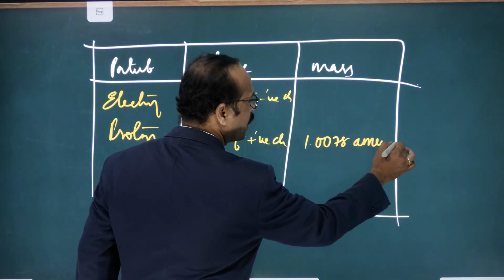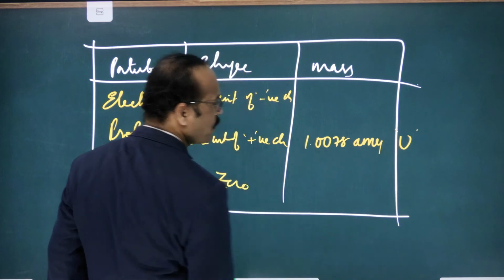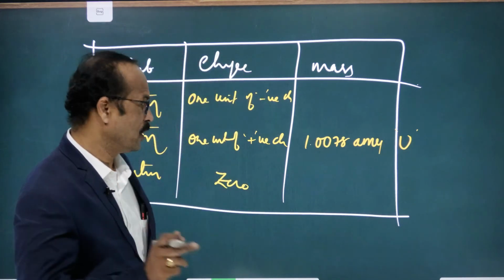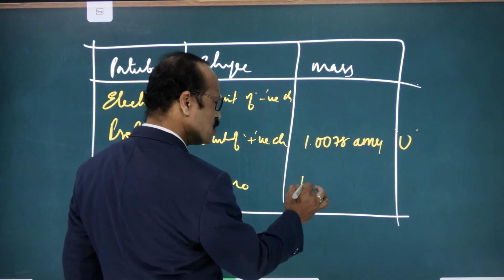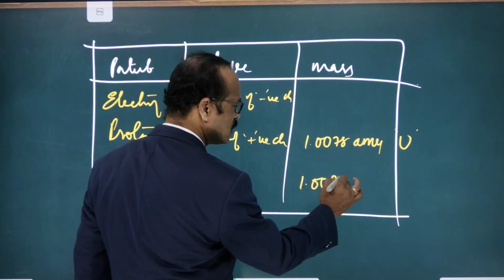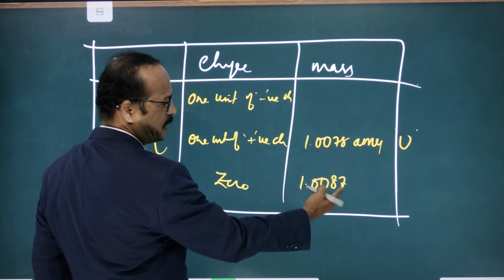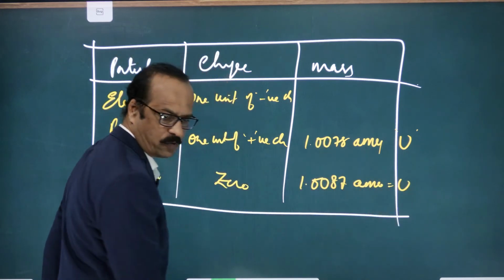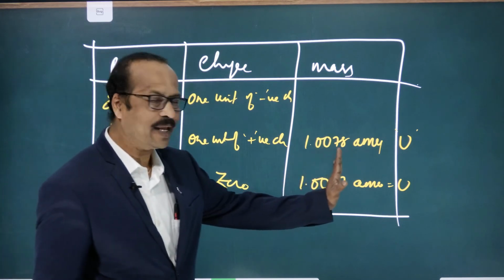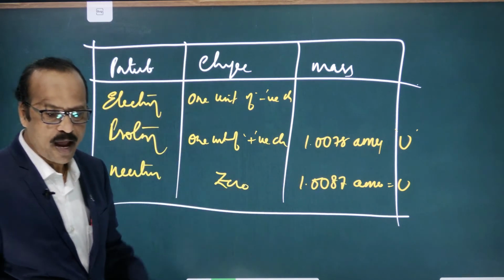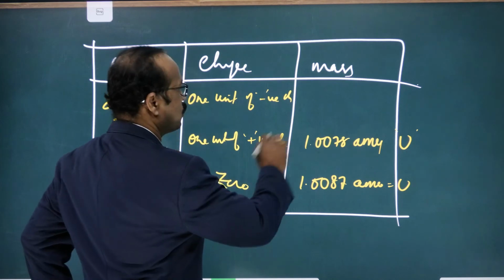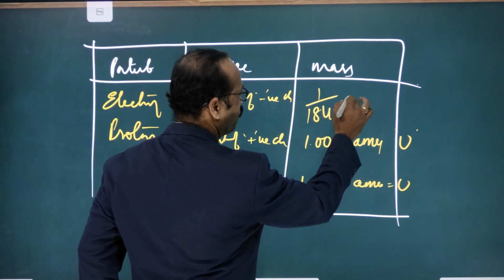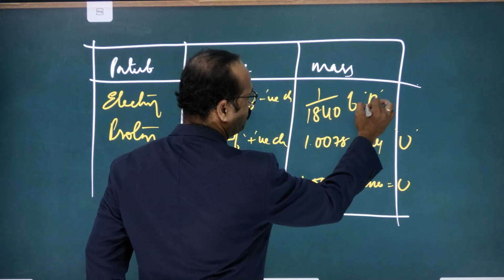Next, the proton mass is taken as approximately 1 AMU, or we can take 1.0078 AMU. AMU means atomic mass unit. Nowadays, it is also represented with the capital U, which is called unified mass. The neutron mass is also approximately equal, just very slightly more, 1.0087 AMU. So we just take 1 atomic mass unit.